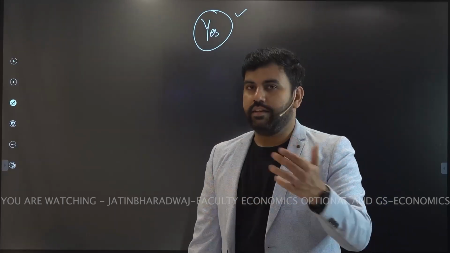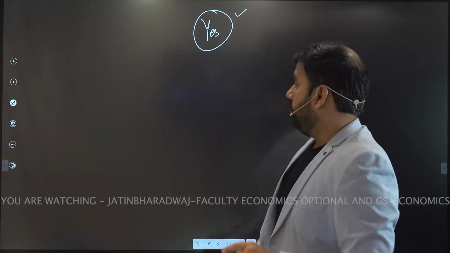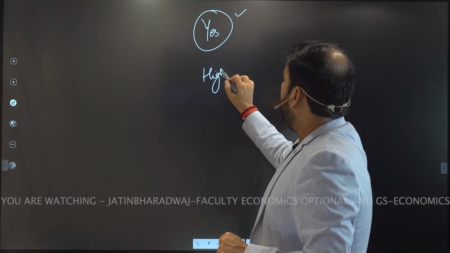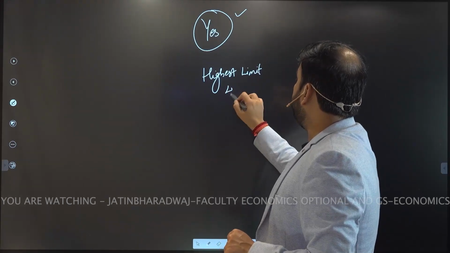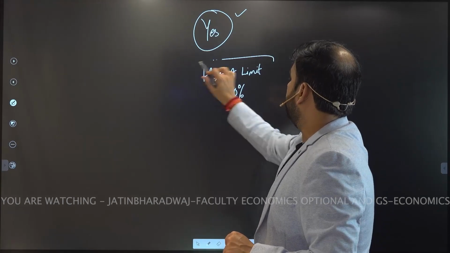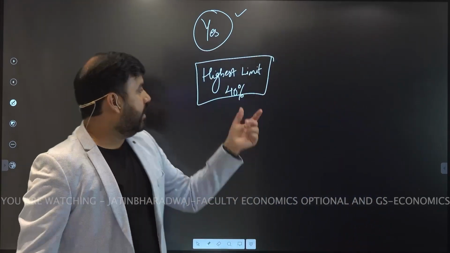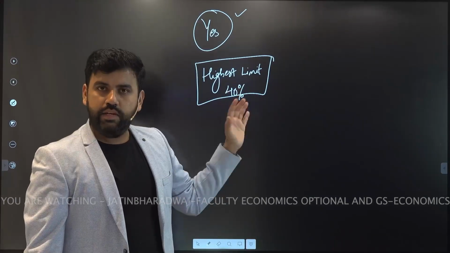Yes, again the same penalty is there, 3% above that. And most of all, there is a highest limit of SLR. It cannot be more than 40%. In CRR, there was no highest limit. In this, we have a highest limit. SLR cannot be more than 40%. So keep these things in mind.